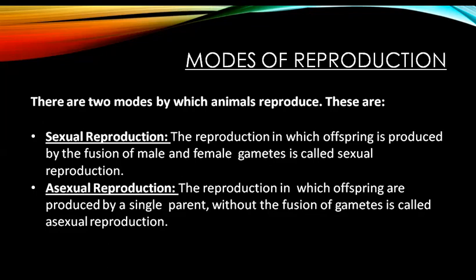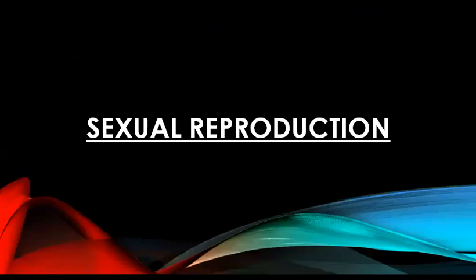When we talk about asexual reproduction, it is the process of reproduction in which offspring are produced by a single parent, which means without the fusion of gametes. So there will be no sperm or egg for the fusion. Only a single parent will be producing an offspring. That is why it is called asexual reproduction. Now we will be studying these modes of reproduction in detail. First we will start with sexual reproduction.